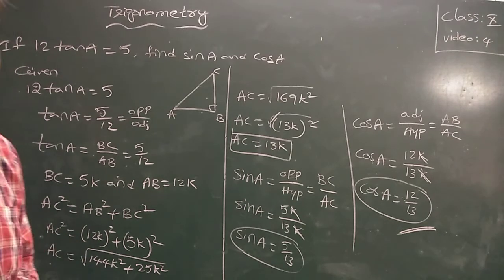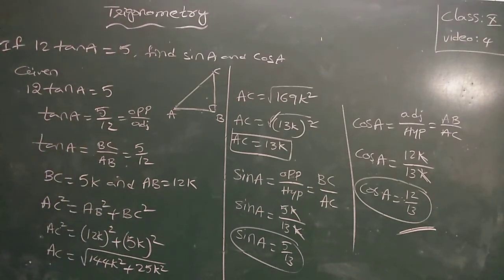Okay, these are all similar model questions from your textual exercise 11.1.